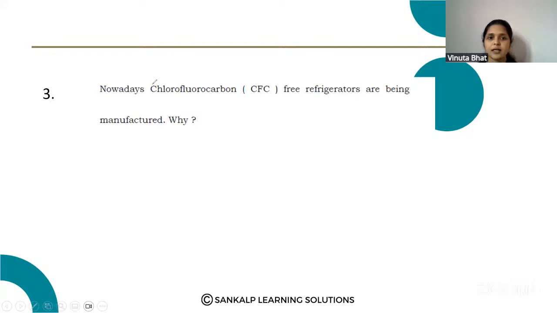Next question. Nowadays, chlorofluorocarbon, CFC free refrigerators are being manufactured. Why are CFC free refrigerators being manufactured? What is the reason? This is also a 1 mark question.